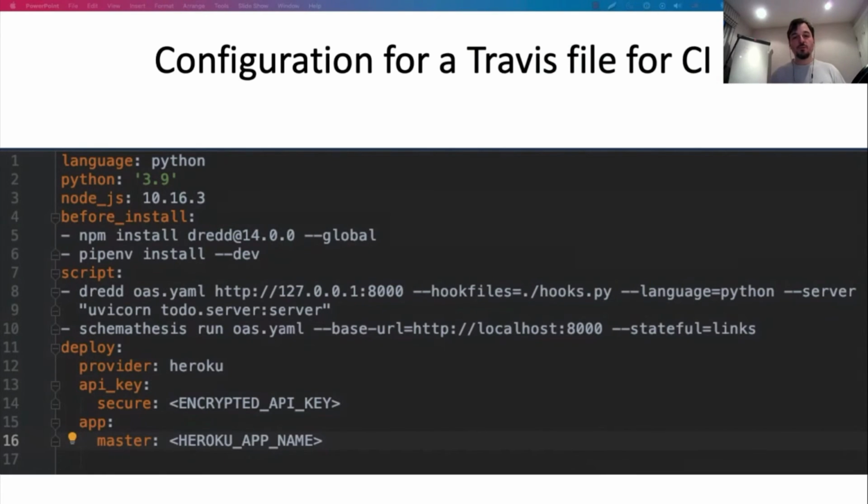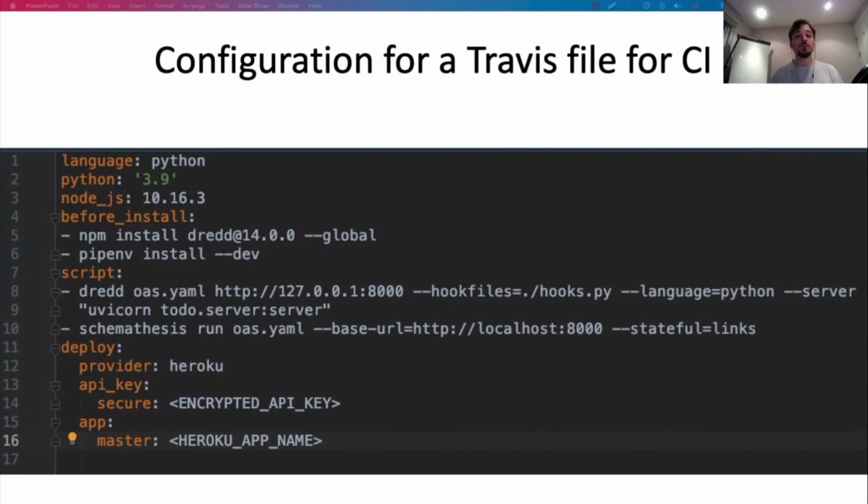Here's an example of how we would configure a Travis file for this purpose. This Travis file is very simple. We are simply setting up the runtimes required for our test suite. We are installing Dredd and then our Python dependencies. The example for this presentation is in Python, so schemathesis is included together with the rest of the Python dependencies. And in this case, I'm showing you how you can run both Dredd and schemathesis together within the same test suite. You don't need to use both tools in combination.